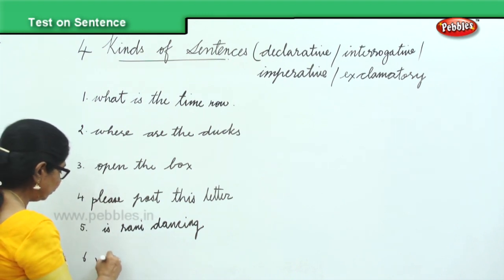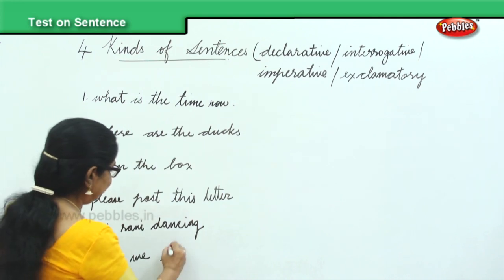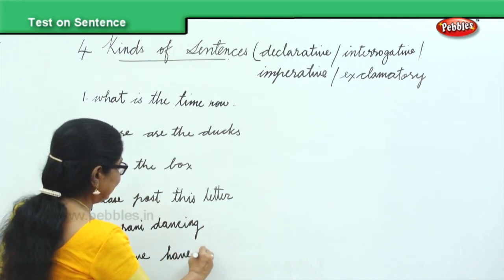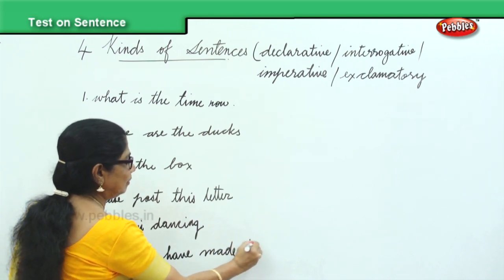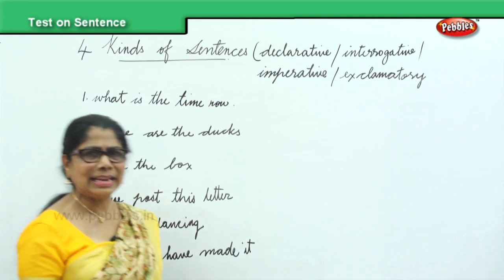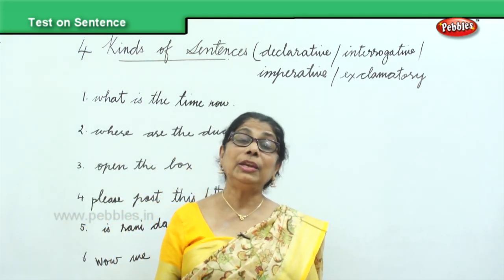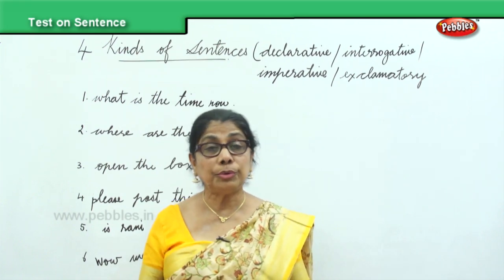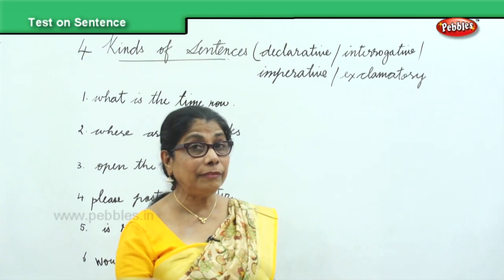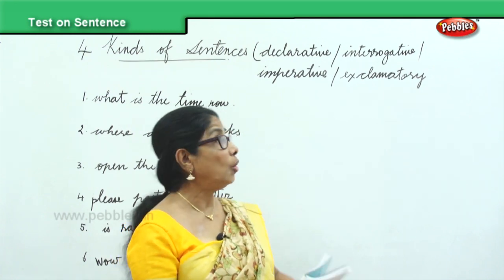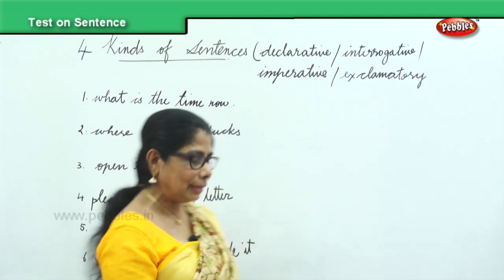Wow, we have made it. Now, I have written sentences. A sentence must begin with a capital letter and end with an exclamatory mark, question mark, or full stop, as appropriate. And then we'll also find out what kind of sentence each of these is. Okay? That's what we are going to do.